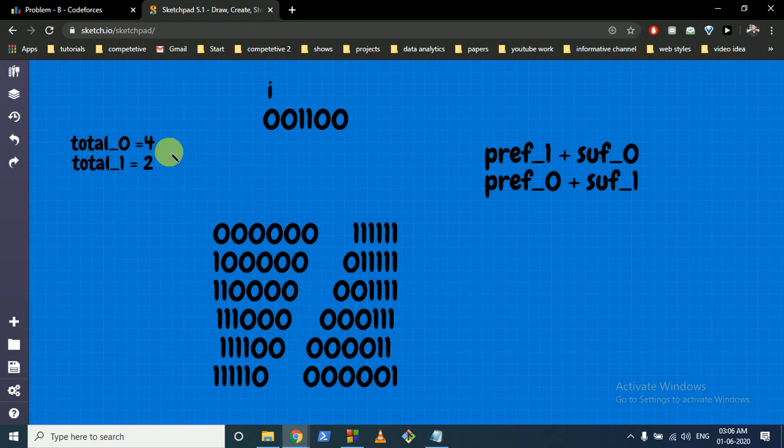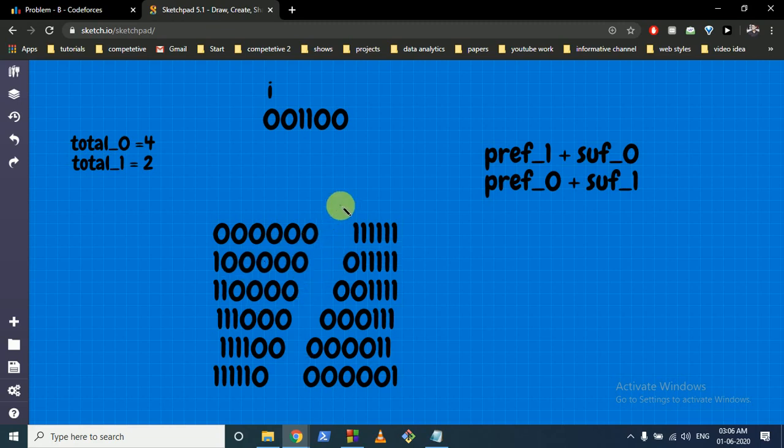Otherwise, we can convert everything into 1, because these are already 1. We don't have to convert them again. We only have to convert zeros into 1. And how many zeros are there? Total zeros are 4, so 4 operations are required to convert everything to 1. So we can easily check these two conditions. Now we want to check all the other conditions.